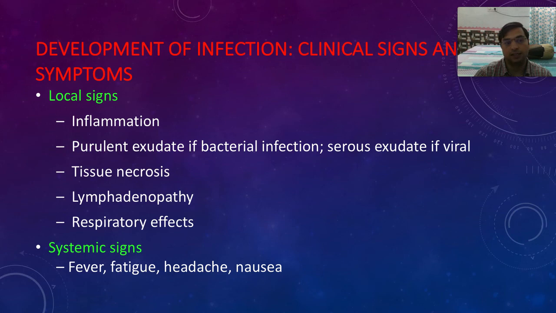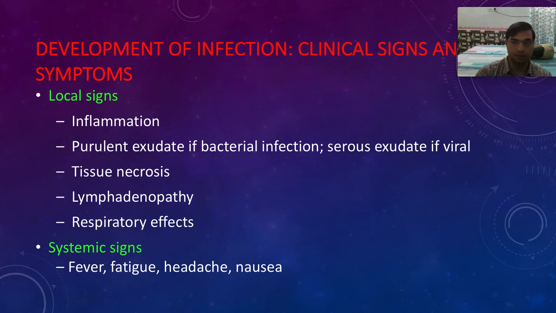Local signs. Now locally, what can happen? Suppose I am having an infection over my hand: inflammation, purulence, right? Purulent exudates means pus coming out of that. Tissue necrosis, the tissue might die, become black. Lymphadenopathy, right? So these are local signs. Then systemic signs: fever, fatigue, headache, nausea, right?